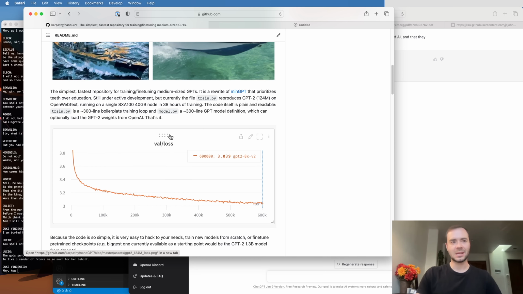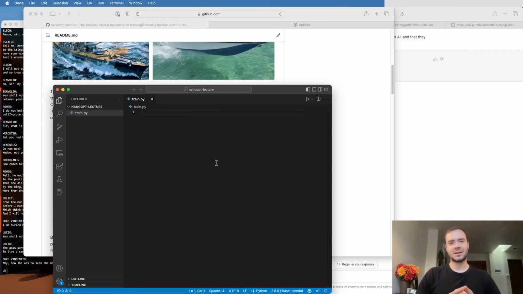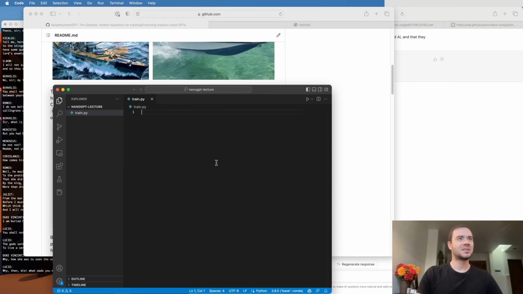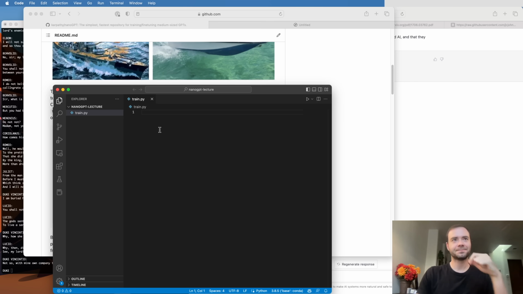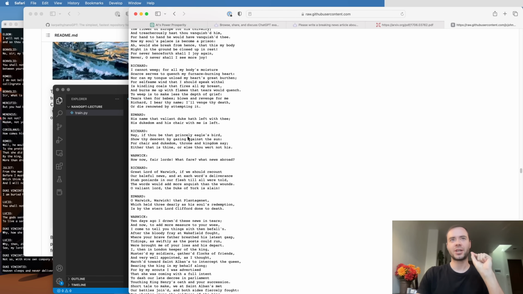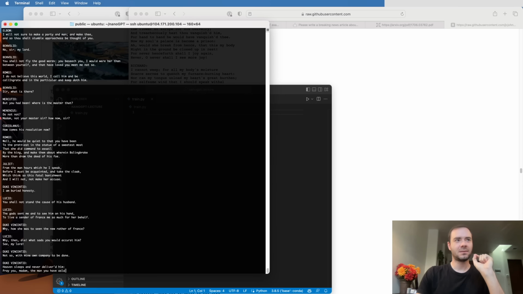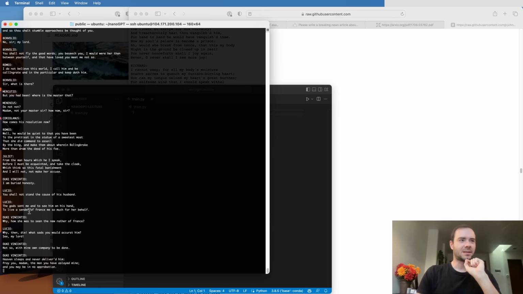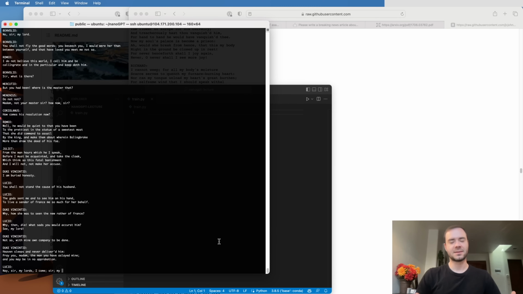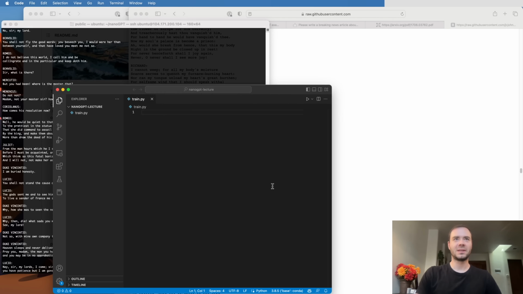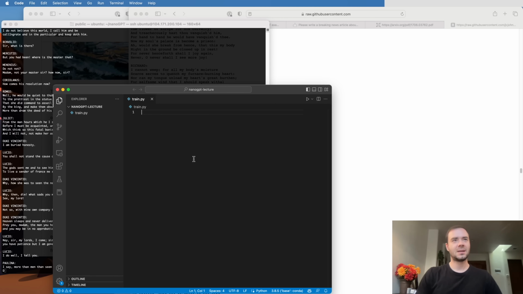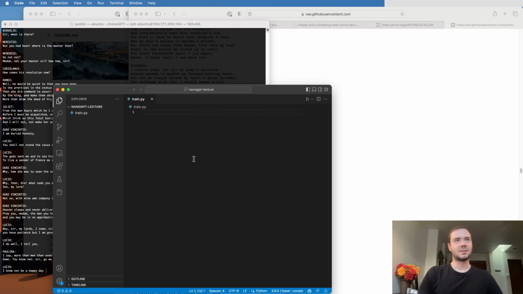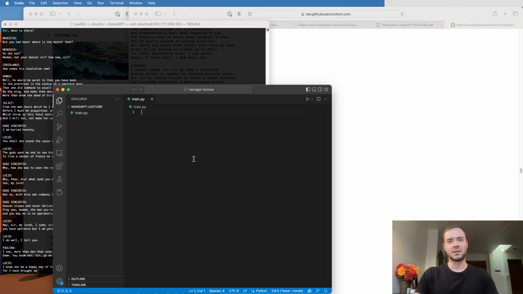But what I would like to do in this lecture is to basically write this repository from scratch. So we're going to begin with an empty file, and we're going to define a transformer piece by piece. We're going to train it on the tiny Shakespeare dataset, and we'll see how we can then generate infinite Shakespeare. Of course, this can copy paste to any arbitrary text dataset that you like. But my goal really here is to just make you understand and appreciate how under the hood ChatGPT works. And really all that's required is a proficiency in Python and some basic understanding of calculus and statistics.